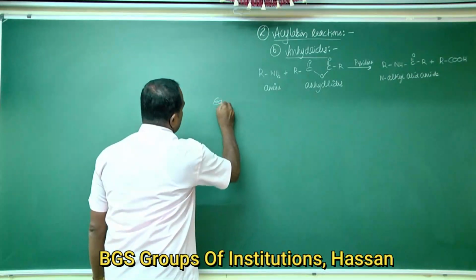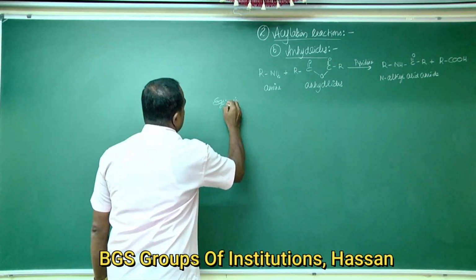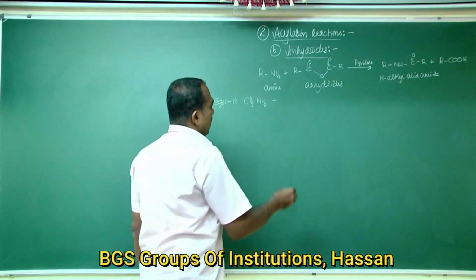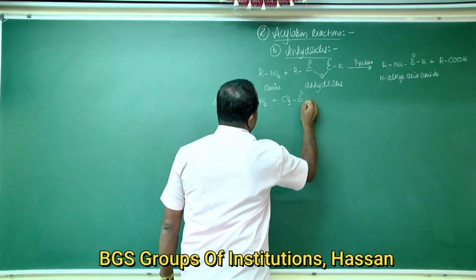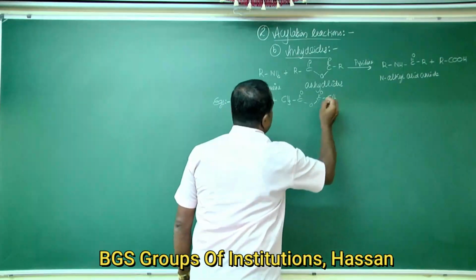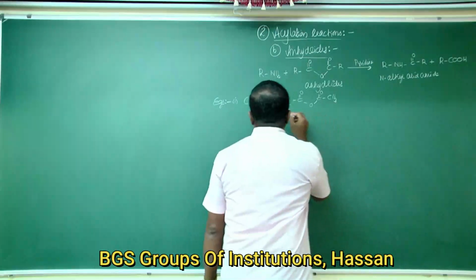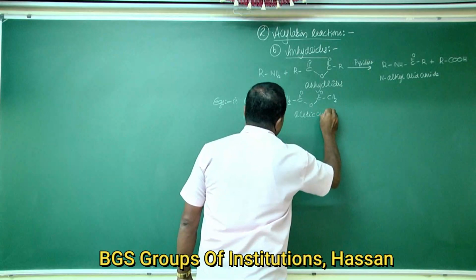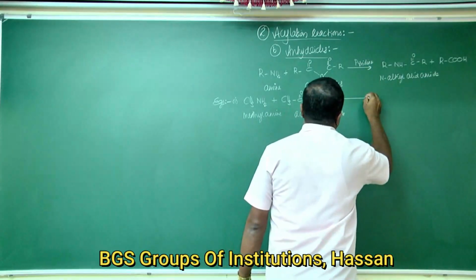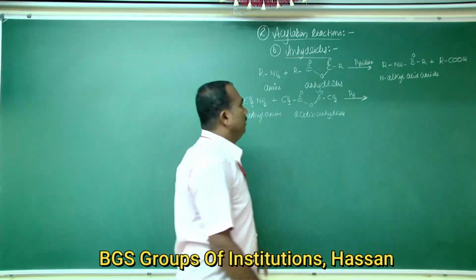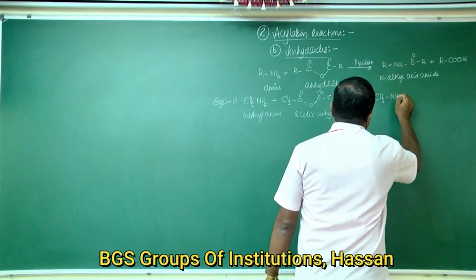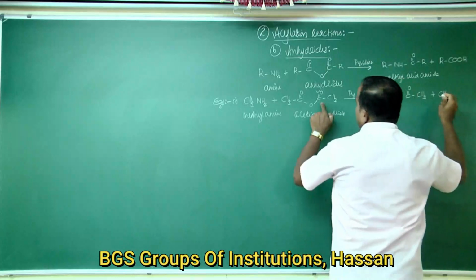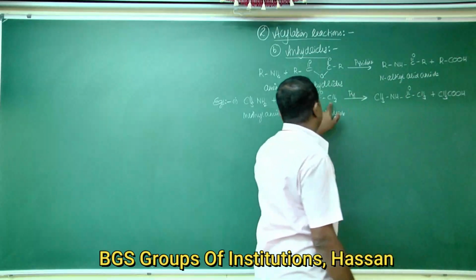The examples for this reaction: first, take methylamine, CH3NH2, which reacts with acetic anhydride, (CH3CO)2O, in the presence of strong bases like pyridine to give CH3NHCOCH3 plus CH3COOH.